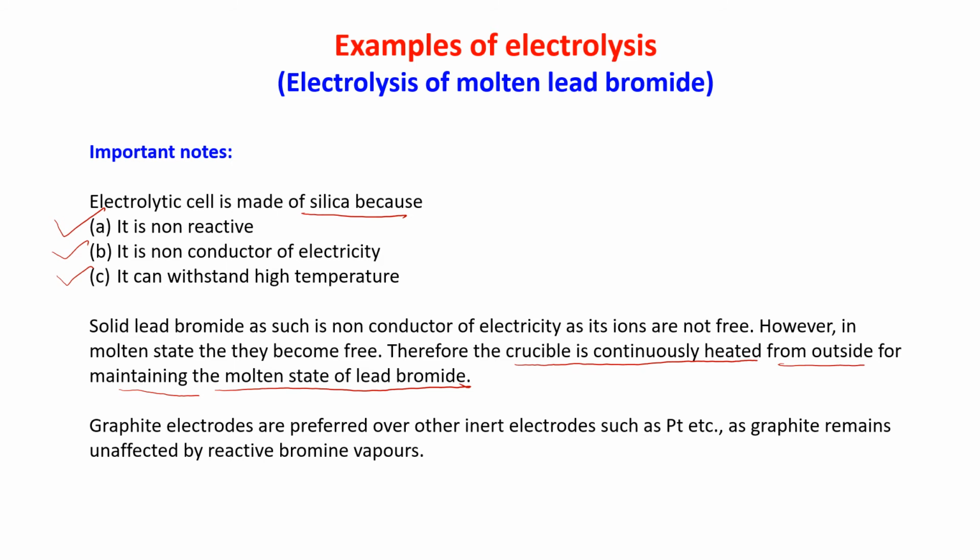This is a very important question. Graphite electrodes are preferred over other inert electrodes. Why? Because graphite remains unaffected by reactive bromine vapor. That also you have to see, because bromine vapor is coming out. So graphite is unaffected by bromine vapor.